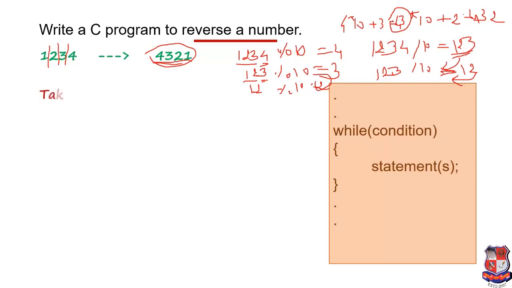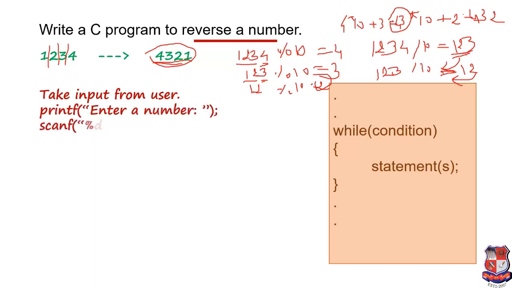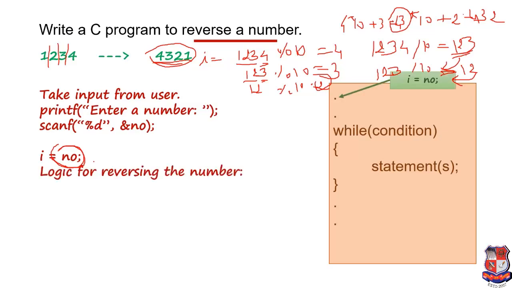We'll check it. Firstly we have to take input from the user, the number they want to reverse. For that we give a message to the user, enter a number, and then we write scanf("%d", &number). By these two statements we can take input from the user. Now we give the inputted value to i. For example, if we take i equals 123, we are initializing the value of i. Then we have to write the logic behind the reverse number.